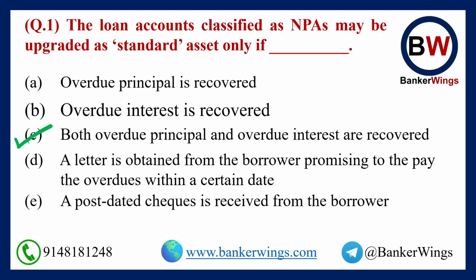So once a loan account is classified as NPA, it will be categorized back as a good loan, that is a standard asset, only after both overdue principal and overdue interest, that is whatever the principal and interest were due to be paid to the bank, once they are paid, the loan account may be reclassified as regular loan or a standard asset.